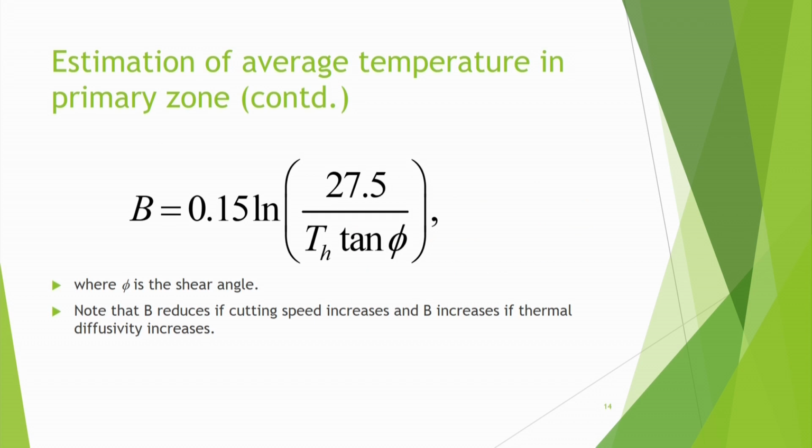So then it has been found that the fraction B, the fraction of the heat going into the workpiece, can be expressed like this: B = 0.15 ln(27.5 / (TH tan phi)), where phi is the shear angle. So we note from this expression that B will reduce if the cutting speed increases.